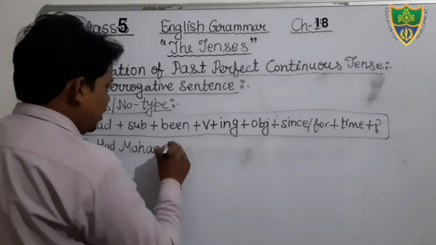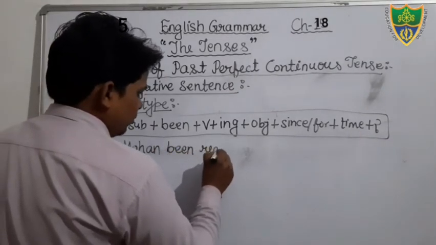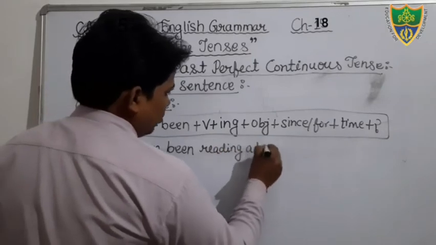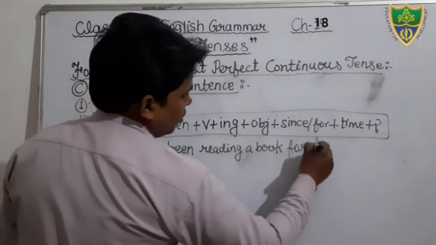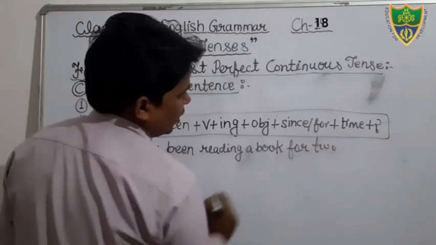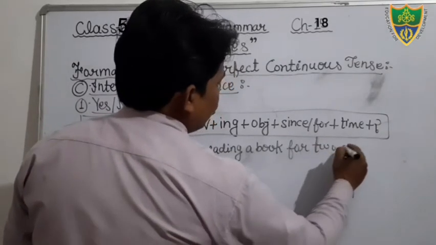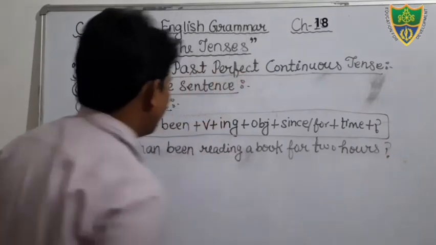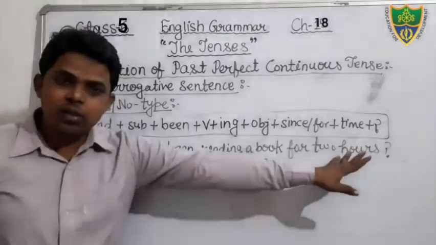Had Mohan been reading a book for 2 hours. That is your question. You can see, had Mohan been reading a book for 2 hours?